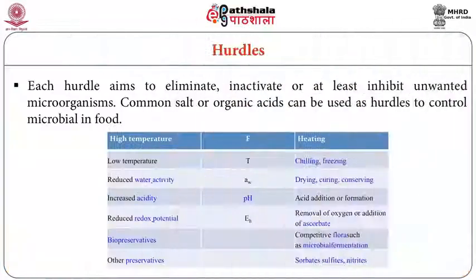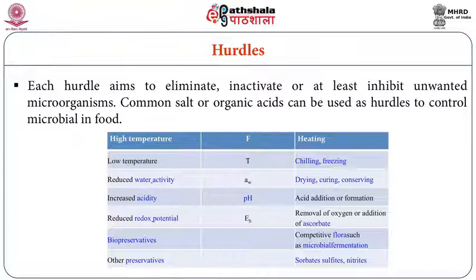Hurdles means it is a kind of hindrance. We are creating hindrances for the microorganisms in the food. A hurdle is one problem we are creating for a bacterium. What problem? We are reducing the pH. And for the second problem, for fungus, we create high temperature. So we choose the hurdles according to the requirement, the food, and the target or most susceptible organism. Here you can see in the slide different hurdles.